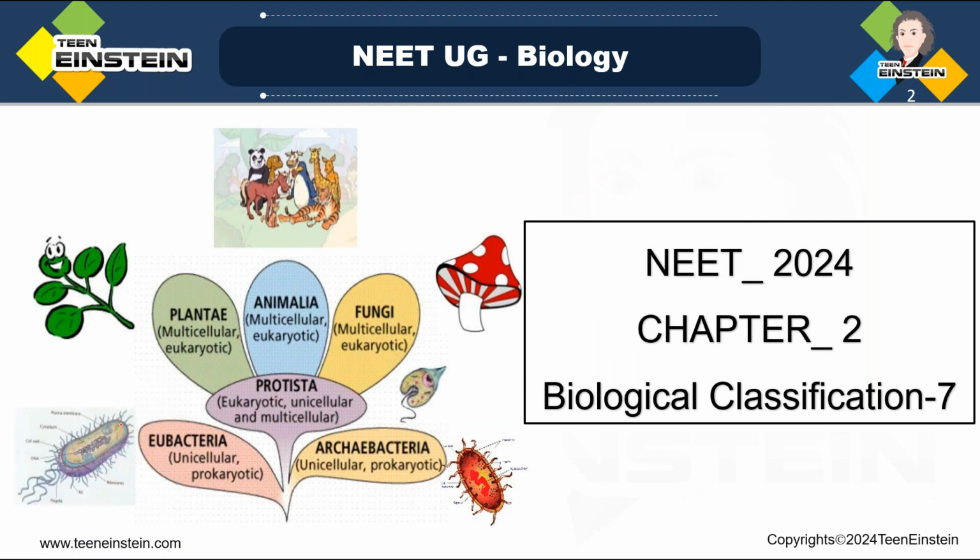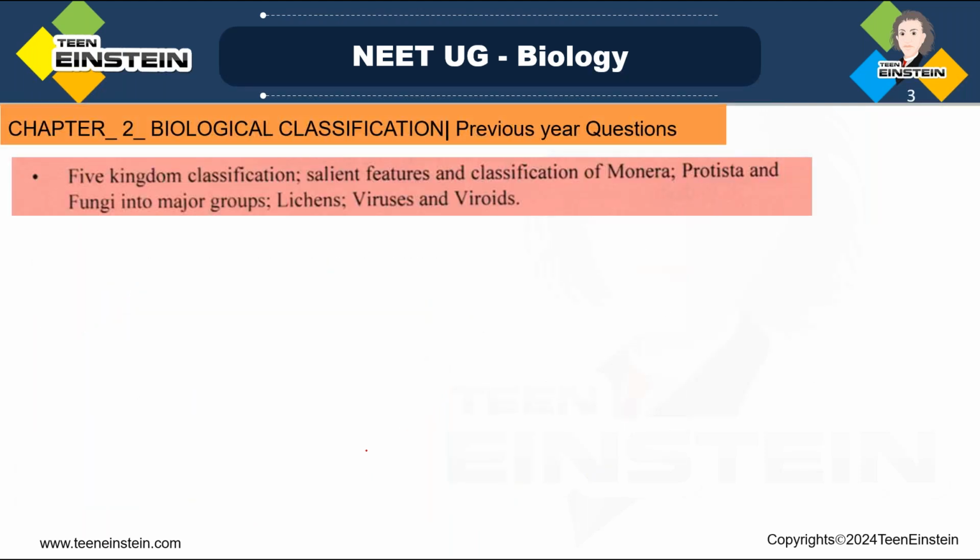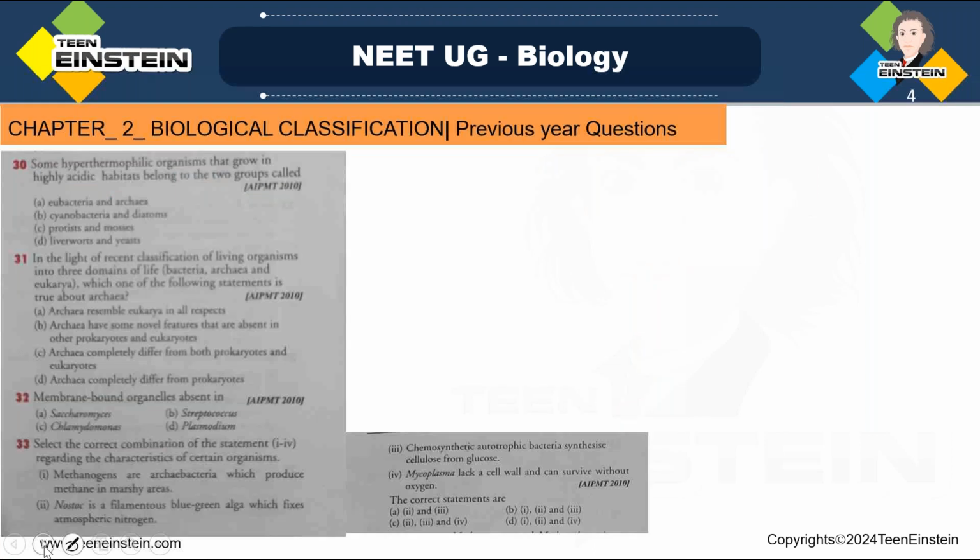Now we're doing the second chapter quick review and previous year questions, and also we are reviewing. Here in the second chapter you have to learn about five kingdom classification, and in those five kingdoms, kingdom Monera, Protista and fungi are the major kingdoms you are learning in this chapter, and some other important points like viruses, viroids and lichens also you are learning. So we have already completed a few questions.